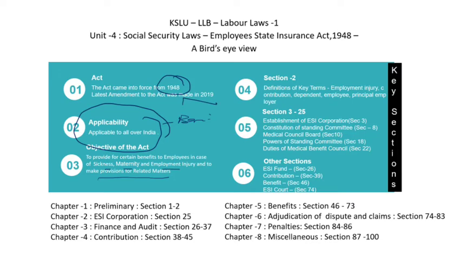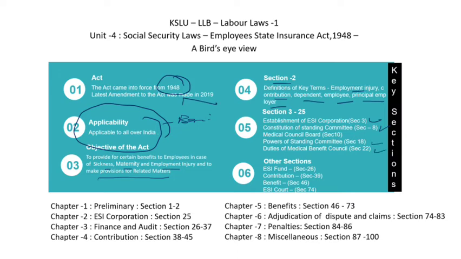Key sections from an examination perspective: the key terms defined in Section 2 are important for us. We will be discussing in detail employment injury, contribution, dependent, employee, principal employer. Then Sections 3 to 25 deal with the constitution and administrative mechanism of the Employee State Insurance: the ESI Corporation, the standing committee, the medical council, and the powers and duties of the medical council and the standing committee.